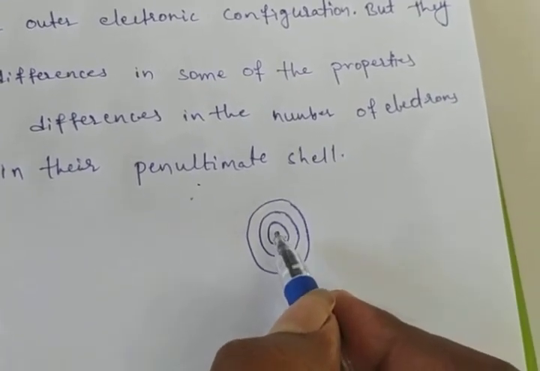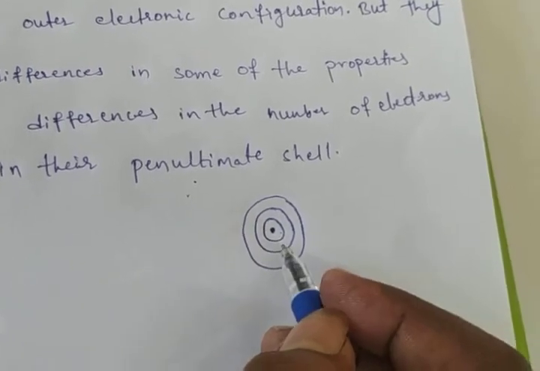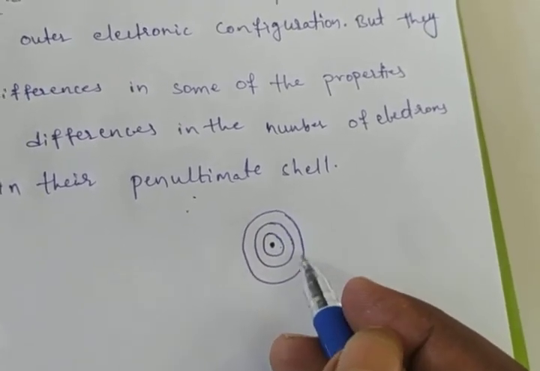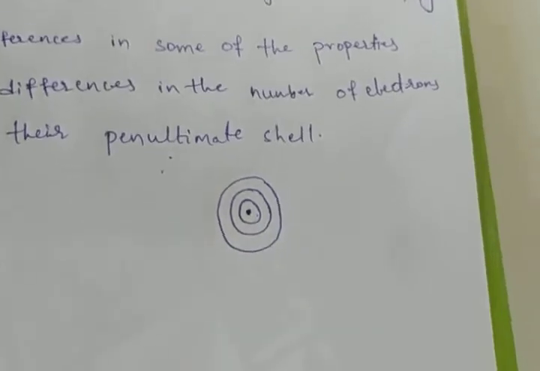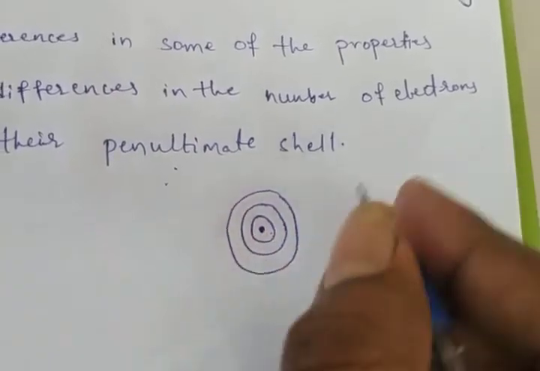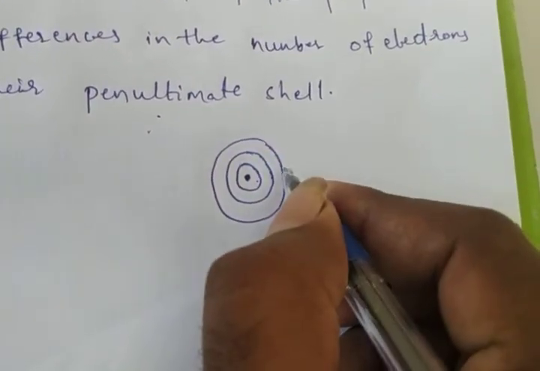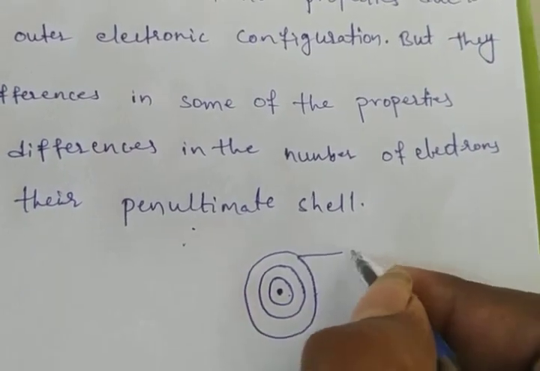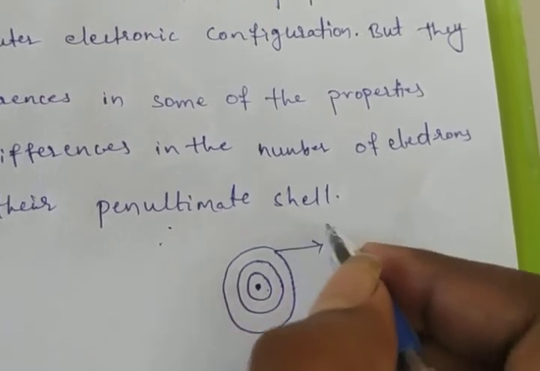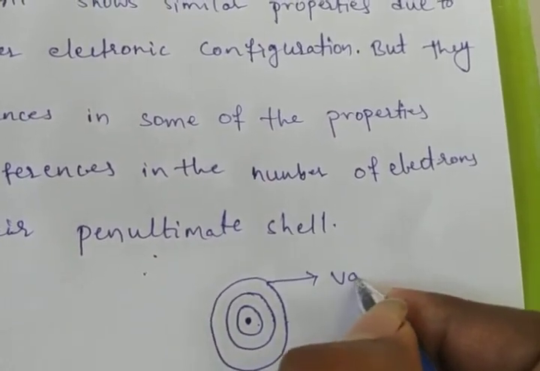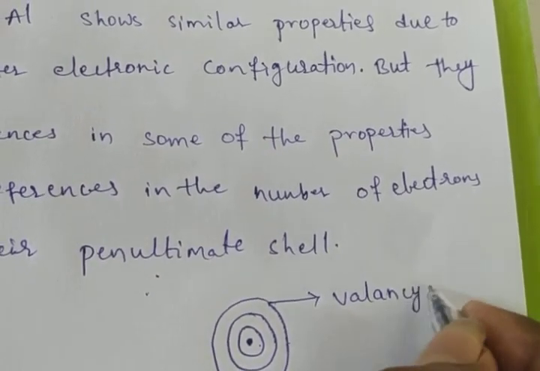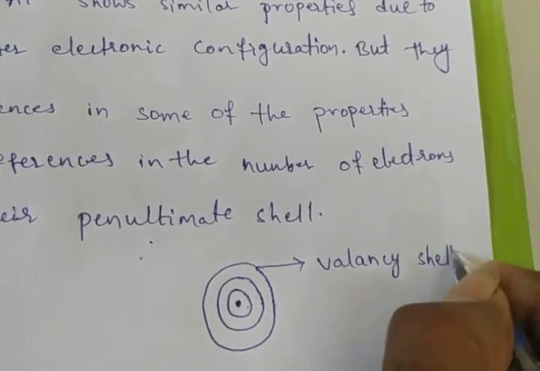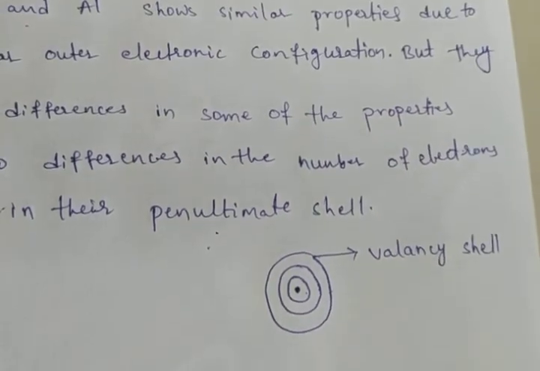We can identify them by K, L, M, N or 1, 2, 3 also. For suppose in this atom, this is the last shell, the outer shell. The outer shell is called the valency shell.